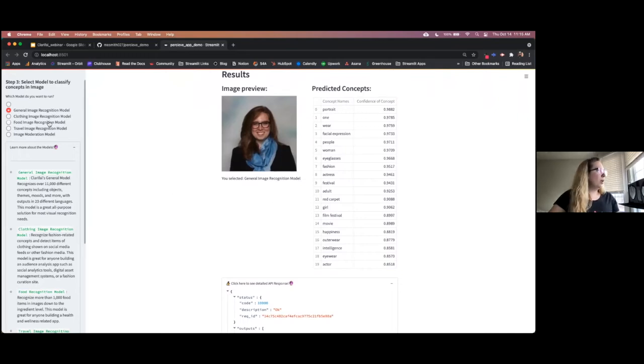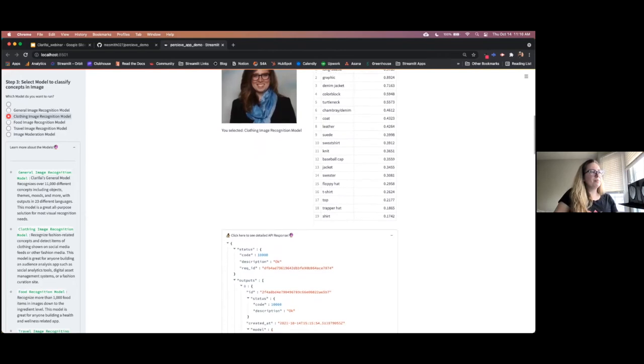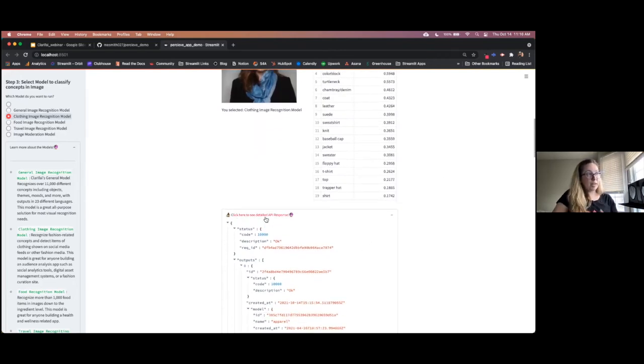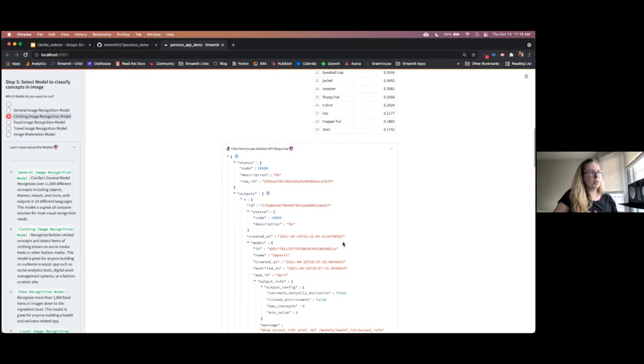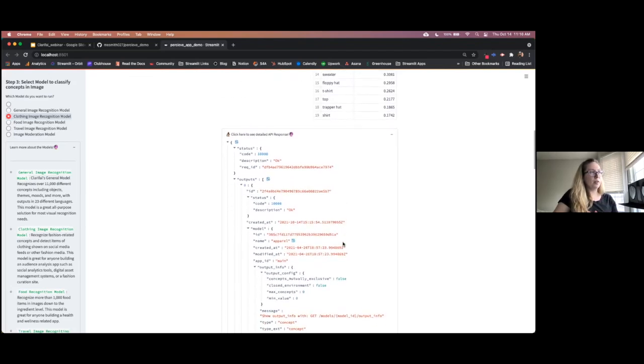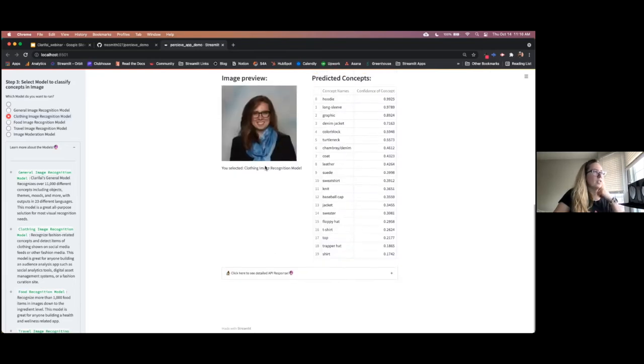Now let's do one more model. Let's do the clothing image recognition model. We'll pick this one. And you see here that predicted concepts is still here, but all of the concept names have changed to match with clothing. It detects a few things, like it knows that we have a coat, we have some graphic block colors in my scarf here. And it tries to guess what my jacket could possibly be, leather or suede. And this is still expanded, so we see the new response from the new clothing image recognition model call that we made. If you want to collapse that, you can just click again and it will collapse.